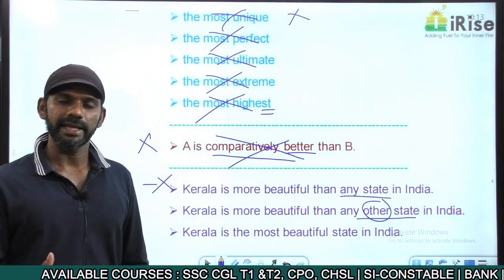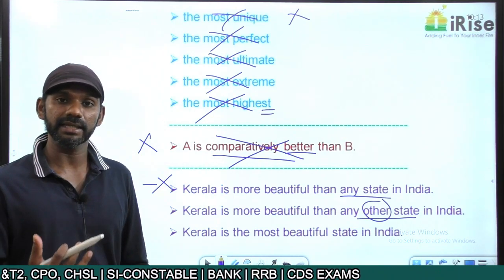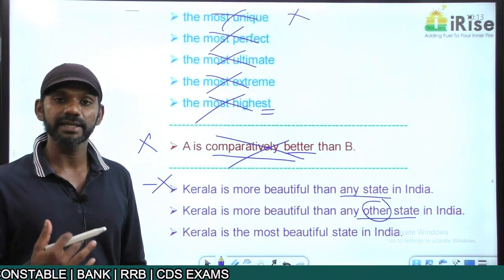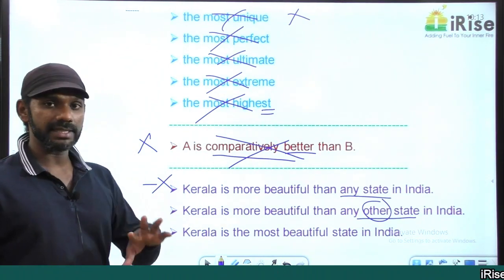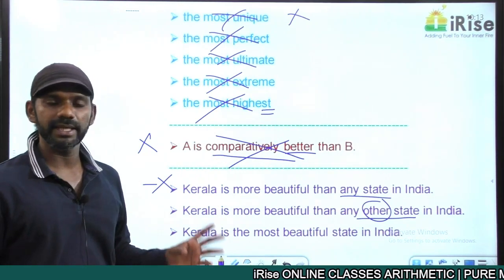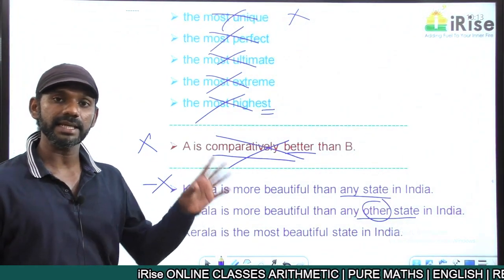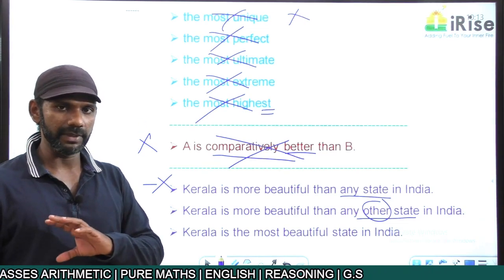It must be any other book, any other boy, any other house, any other car, any other teacher, any other student. All these are correct usages. So any other states is wrong, it must be any other state. Kerala is more beautiful than any other state in India means Kerala is also a state in India. The meaning is completely fine.